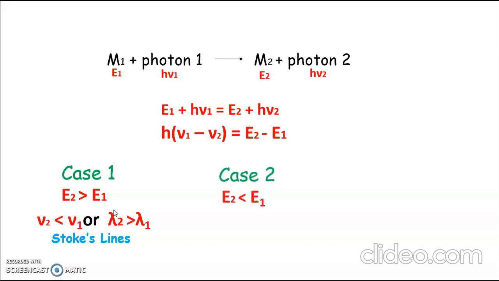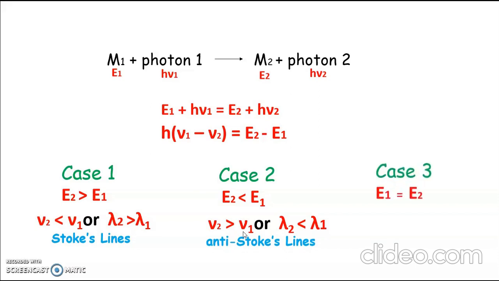But when we have an opposite case where E1 is greater than E2, that is, the radiation takes up some energy from molecules, then the frequency of scattered radiation will be higher than the frequency of the incident radiation, and the spectral line obtained can be called an anti-Stokes line.